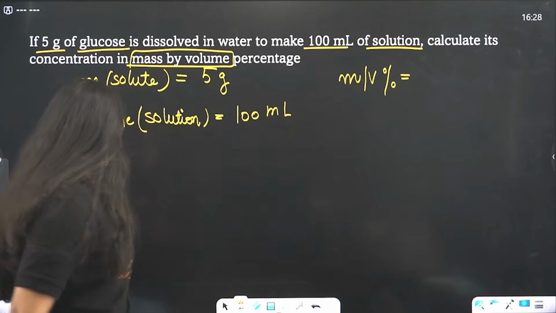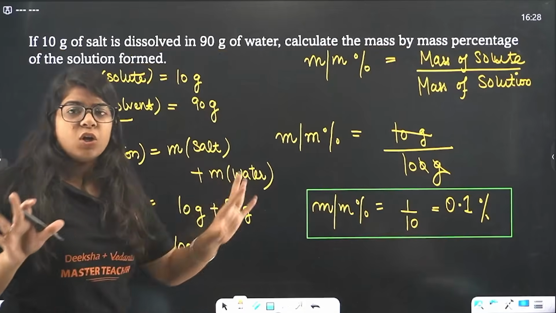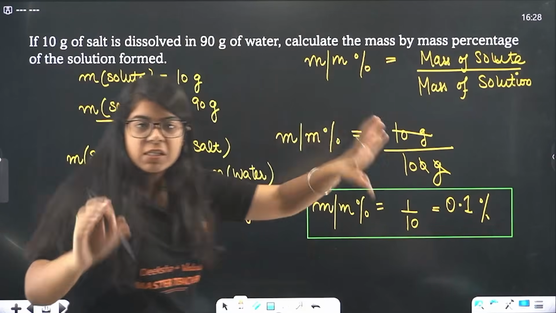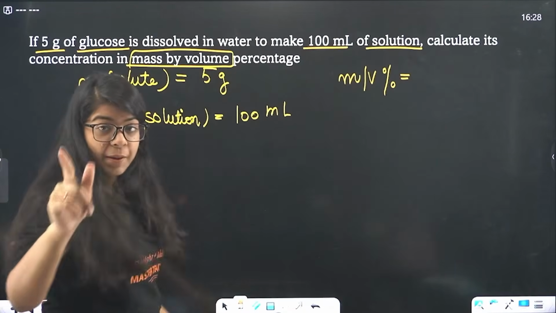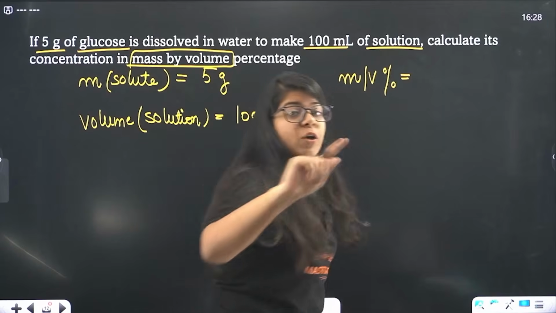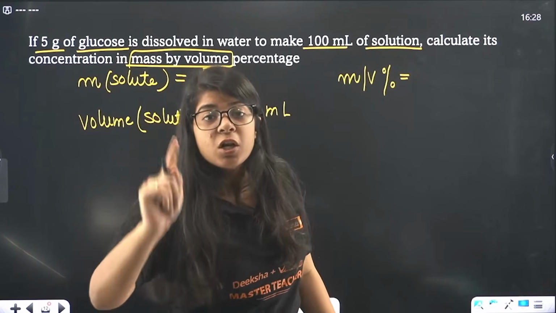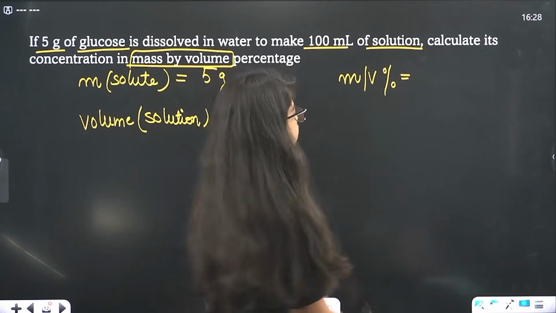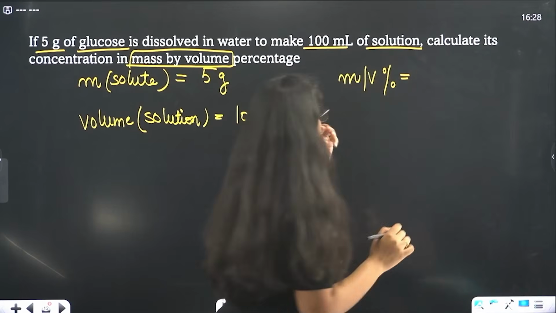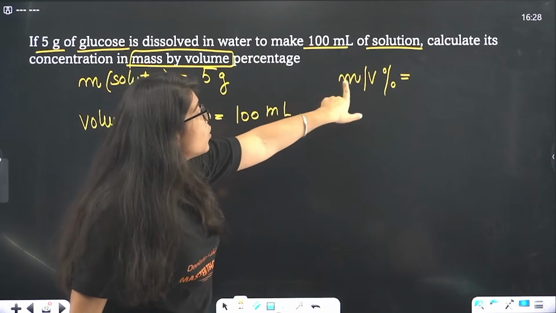And just like before, we are going to stick with solute and solution no matter what is given in the question. Remember, no matter what is given in the question, you will stick with solute and solution. Done? But see, now it's mass by volume.